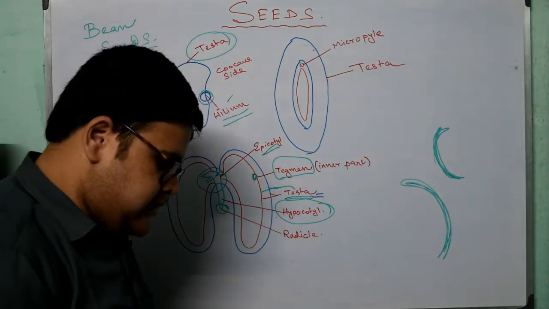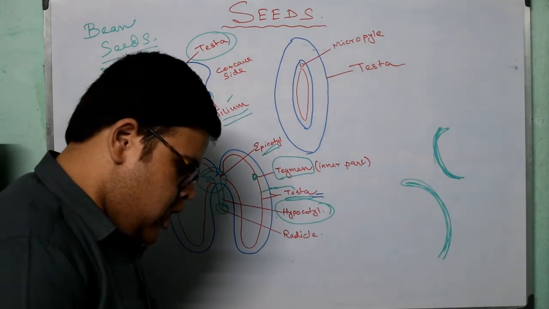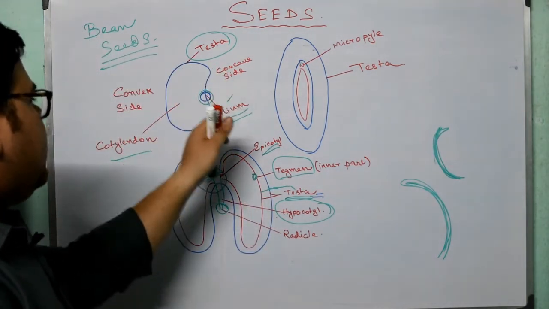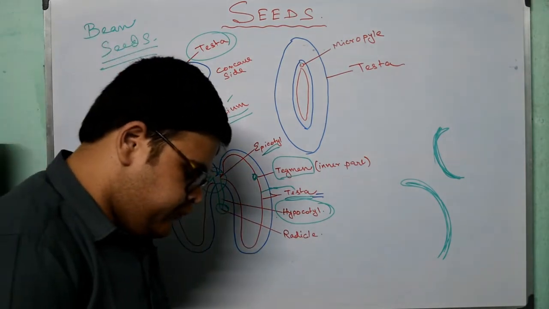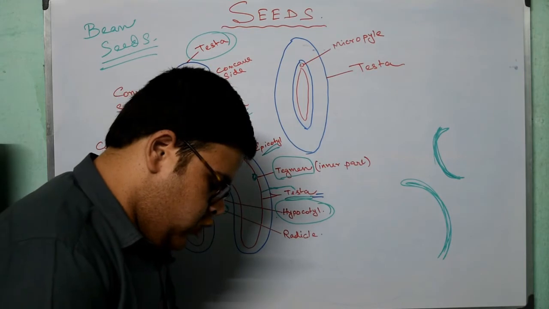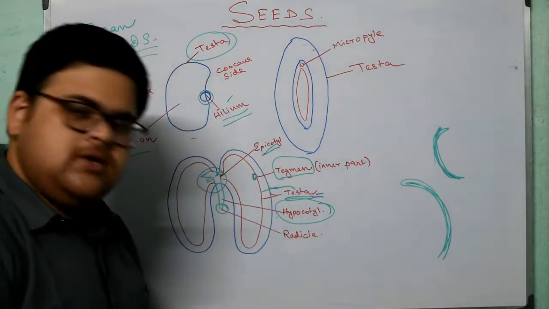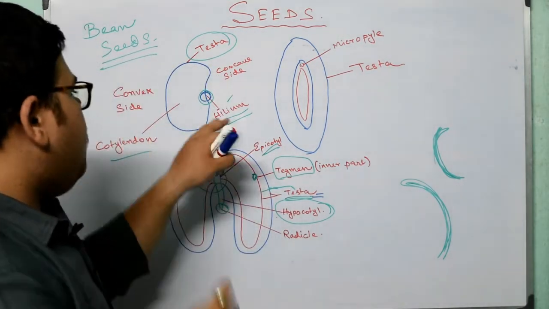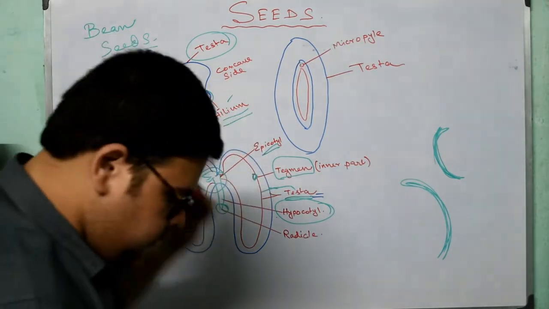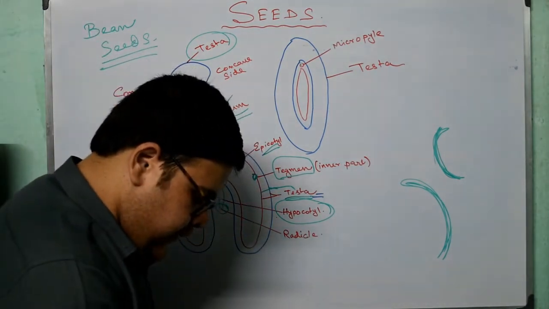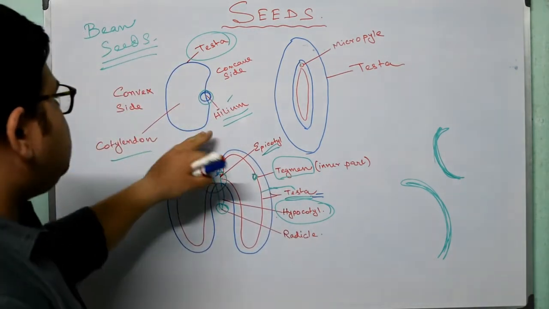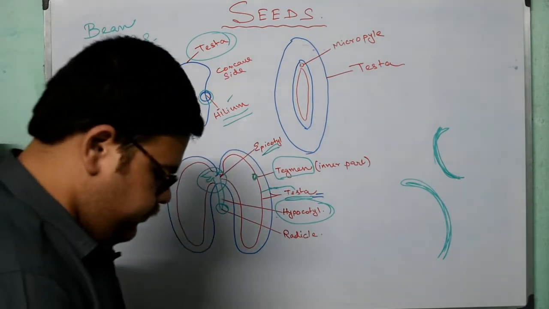So what is hilum? Hilum is a distinct whitish oval scar on the concave side of the seed, and it represents the spot where the ovule was attached to the ovary through the placenta. So it was the part from where the ovule was attached to the ovary through the placenta, and now it is developed in the form of hilum.